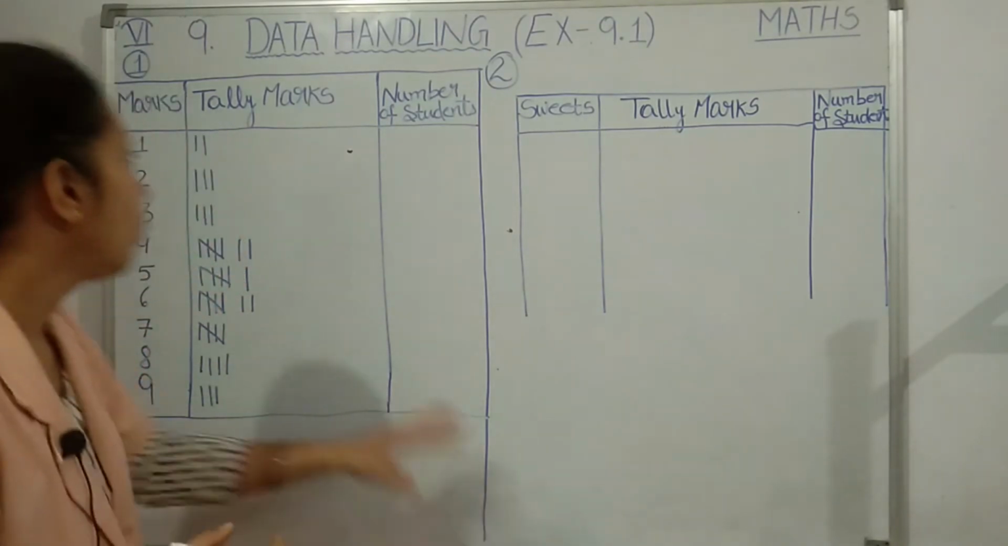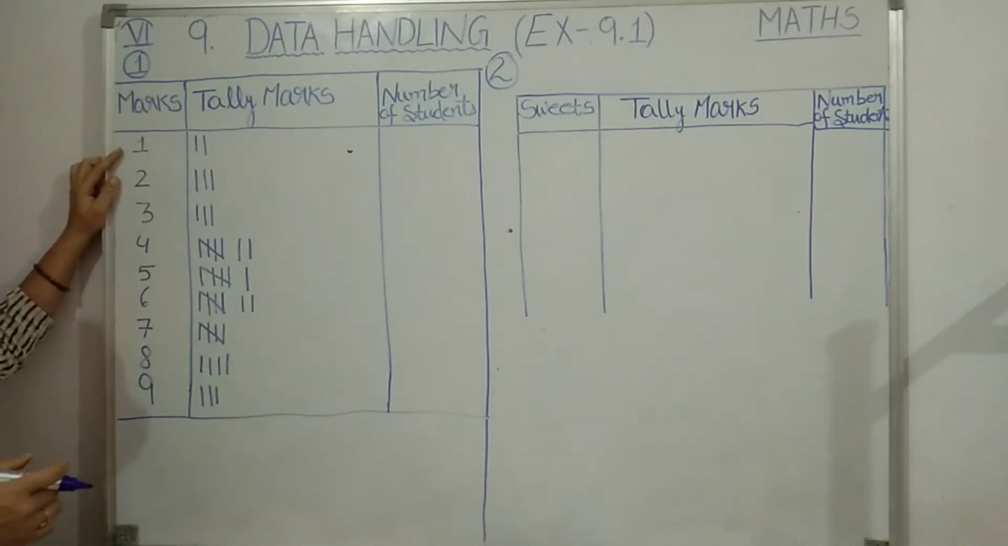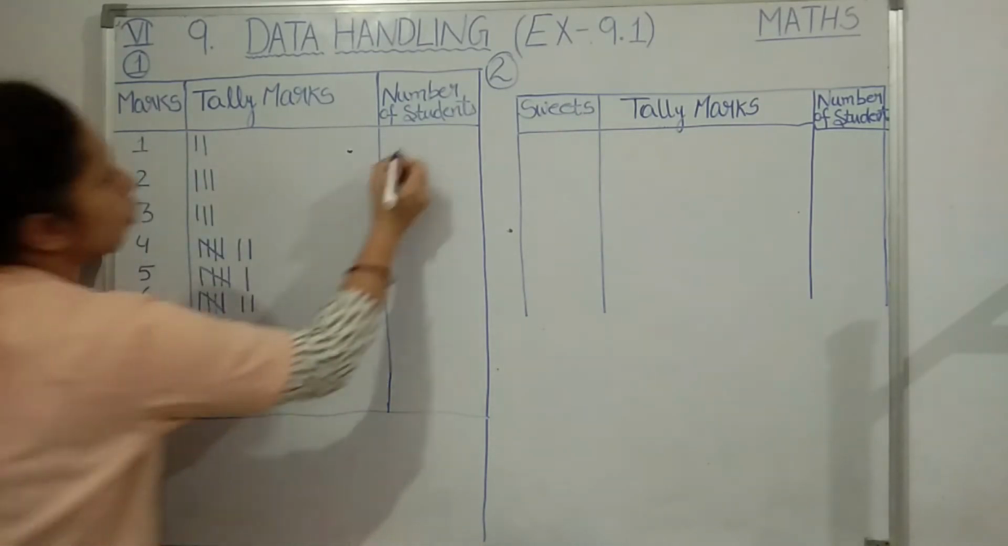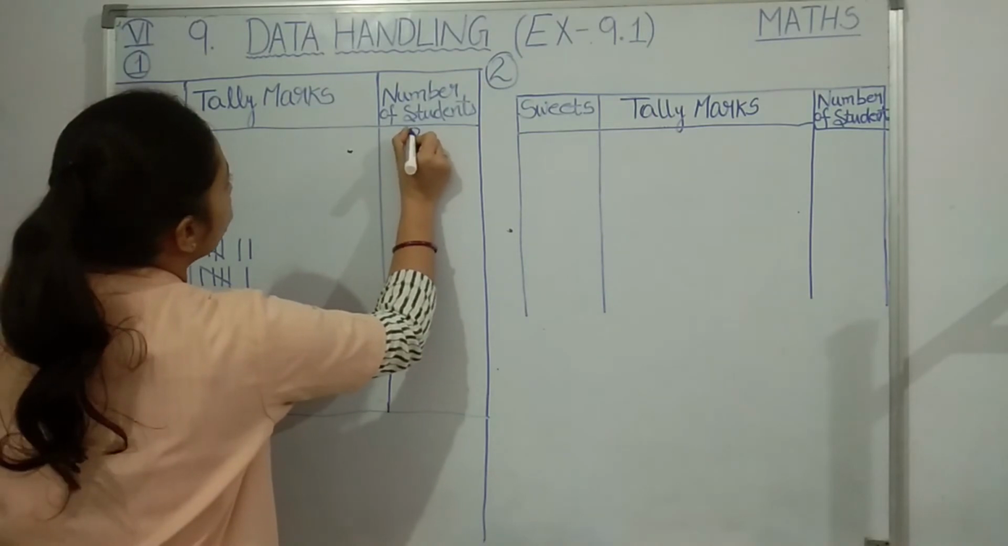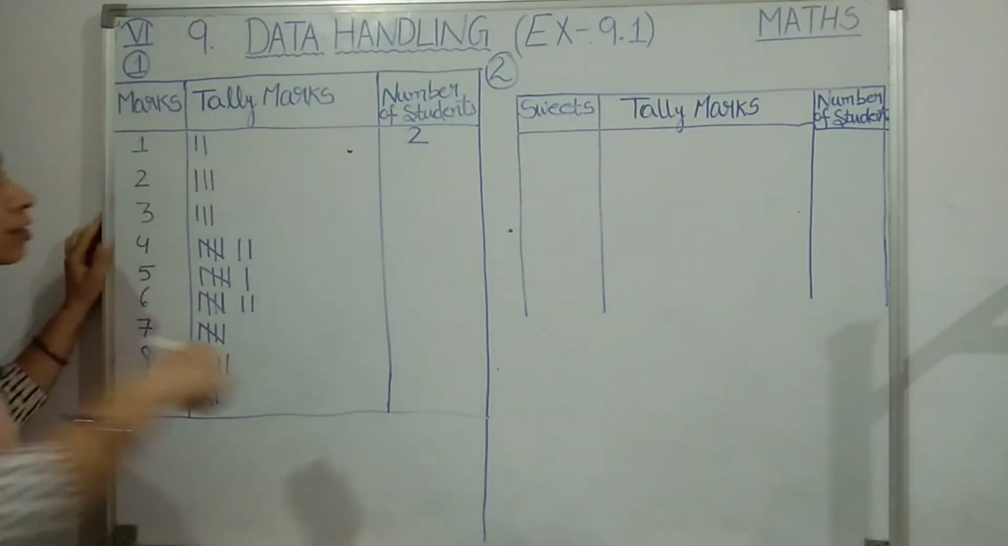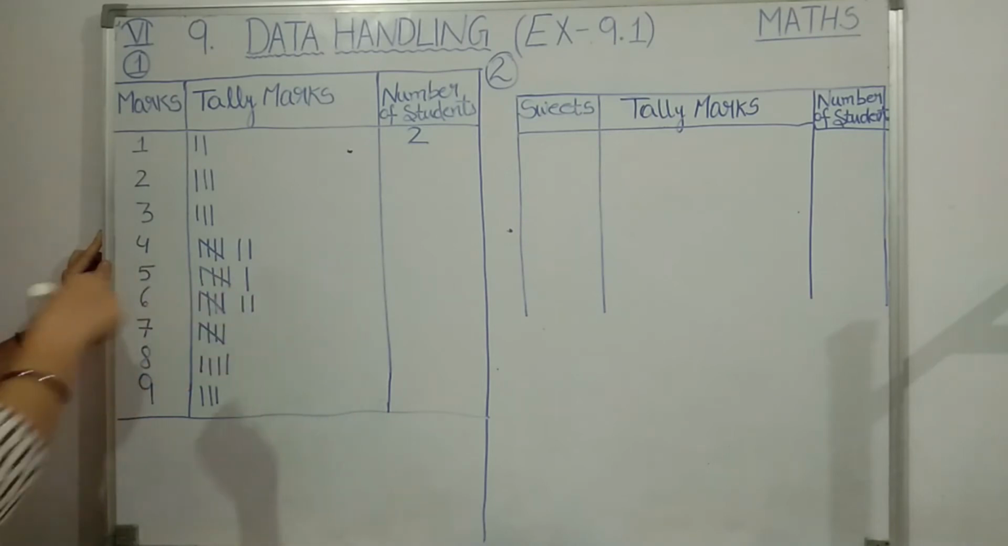Okay, now what to do? Now let us see how many students got 1. Just count the tally marks, 1, 2. So here I will write 2. How many students got 1 mark? 2 students. See how easily now we can interpret the result.